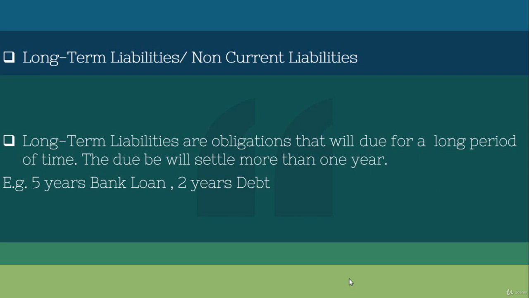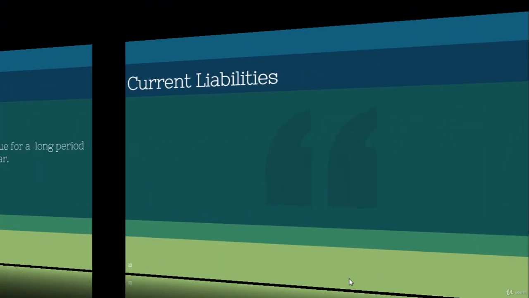And then a second example, 2 years debt. 2 years means it's more than 1 year, so that's what we call non-current liabilities. So those are the debts of more than 1 year that we call non-current liabilities, and the other one is current liabilities.